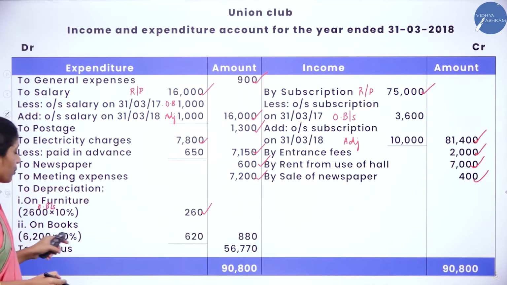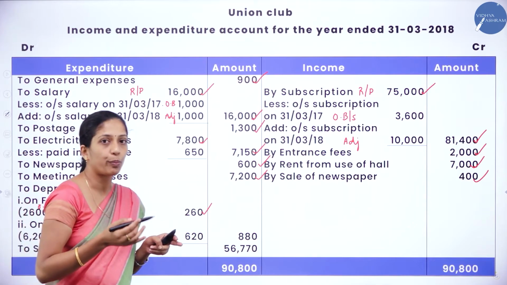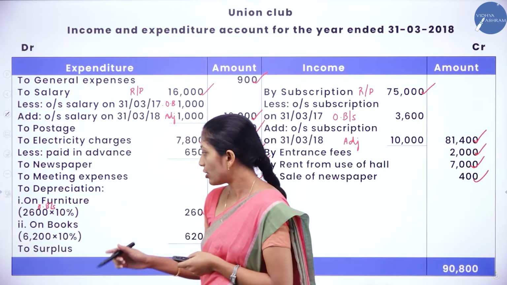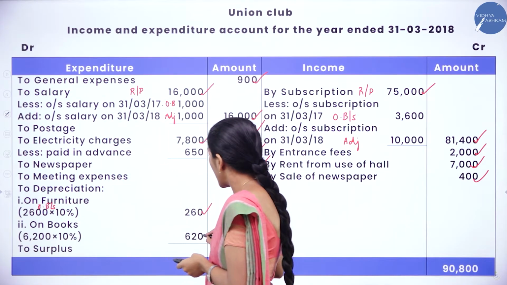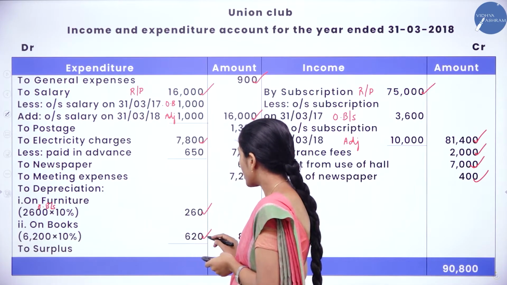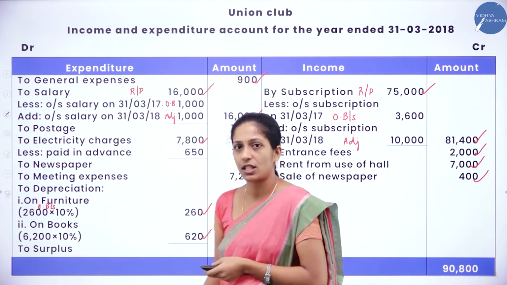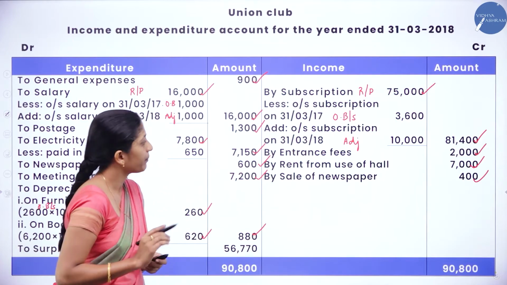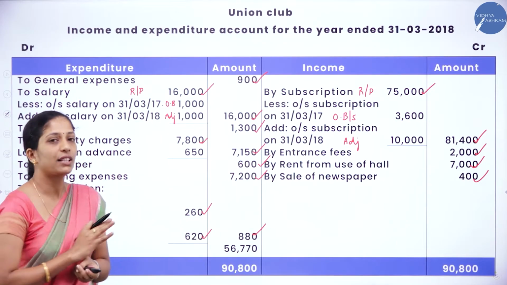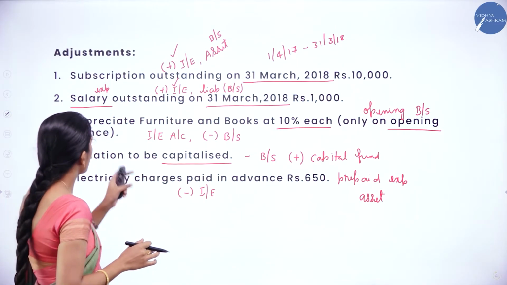Next is on books. The value of books in the opening balance sheet is 6,200, into 10% will get 620. So 260 plus 620, the total depreciation is 880. Clear? Now we are done with recording all the entries. Now we shall see the adjustment.